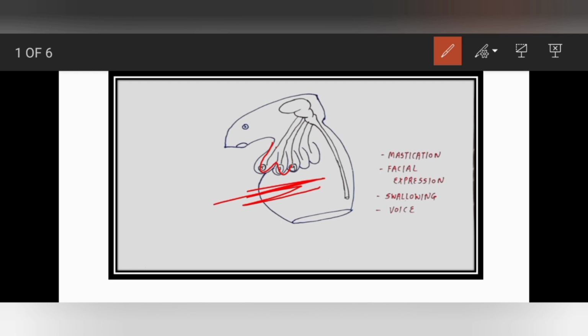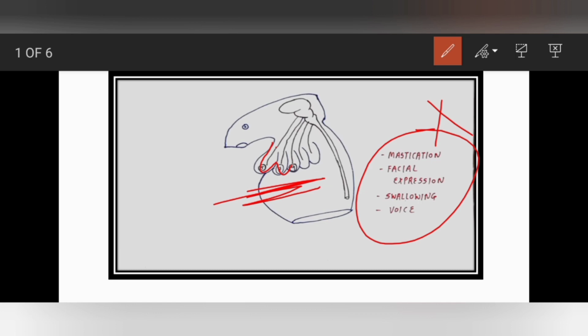Now what will form from the cartilage, from the artery and from the muscle, we will see all these things in this video. Here, if you don't understand what this is, I will tell you at the end of the video.